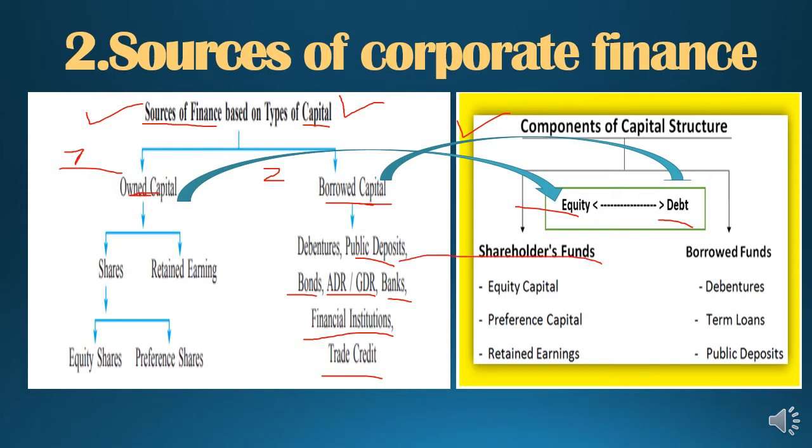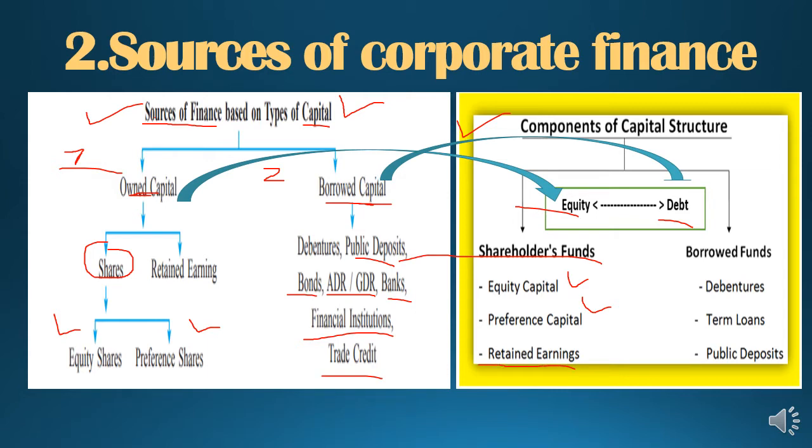Shareholders fund is nothing but the share. Shares are divided into two types, that is equity shares and preference shares. Here also the same is written: equity capital, preference capital, and another own capital is retained earning. So in shareholders fund, retained earning is also there.